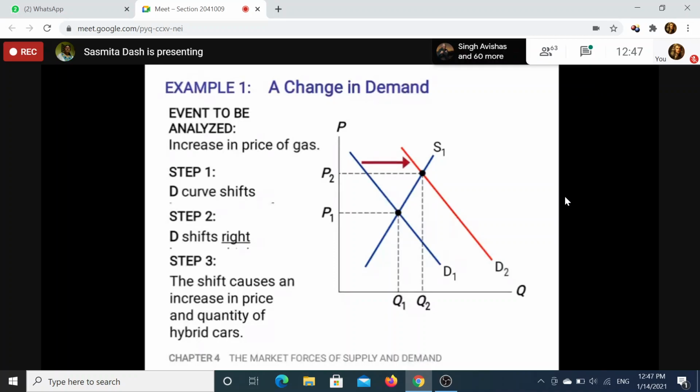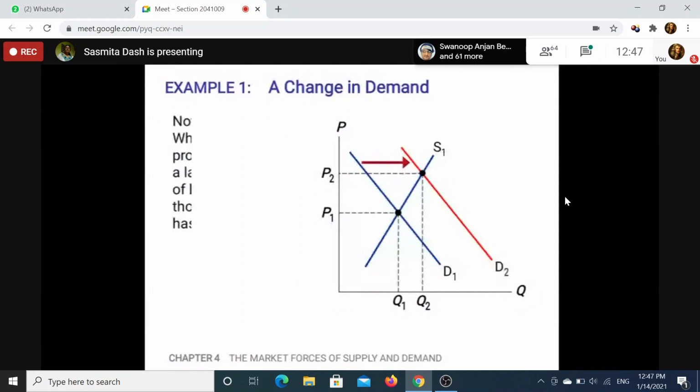When we find the result, one will definitely be ambiguous, either price or quantity, depending on the situation. So you have to draw at least two diagrams, because when you draw two diagrams you will be able to find out which one is ambiguous. Follow? So this is how you have to draw and understand.